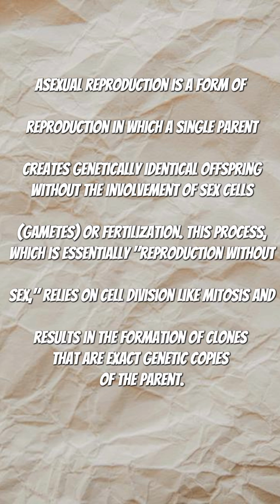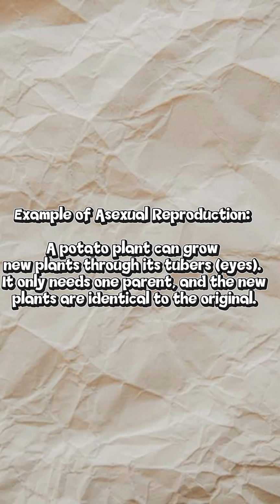Asexual reproduction is a form of reproduction in which a single parent creates genetically identical offspring without the involvement of sex cells or fertilization. This process, which is essentially reproduction without sex, relies on cell division like mitosis and results in the formation of clones that are exact genetic copies of the parent.